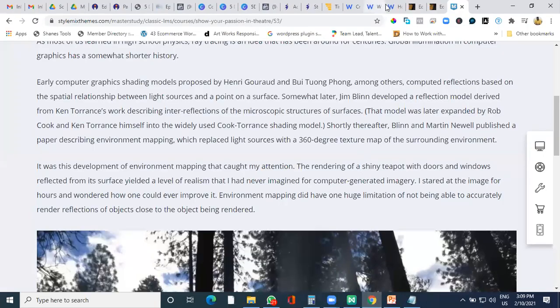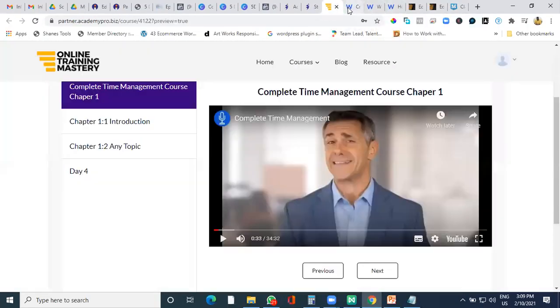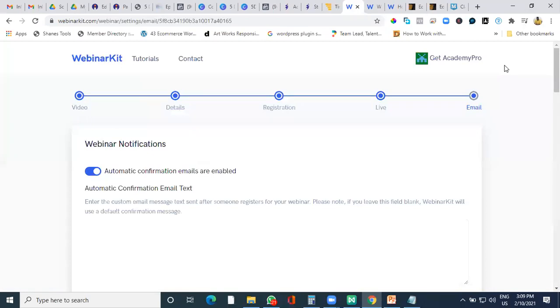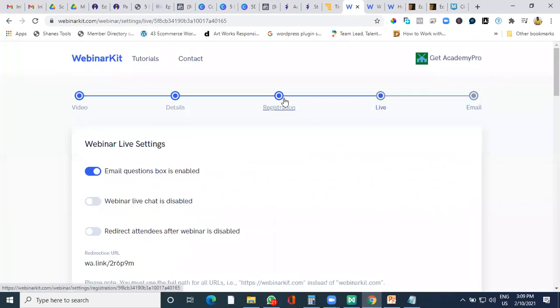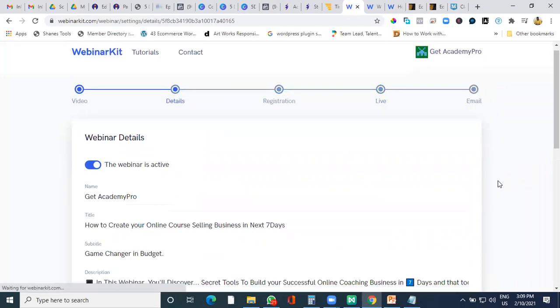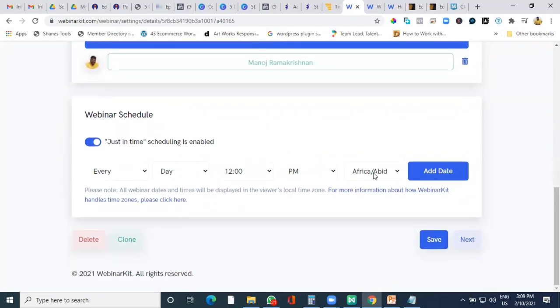As I told you, the zones are there. Different time zones are there here. You just need to select your time zone where your audience are going to be attending it. And accordingly, you can add them up. See, these are the time zones which I told you.